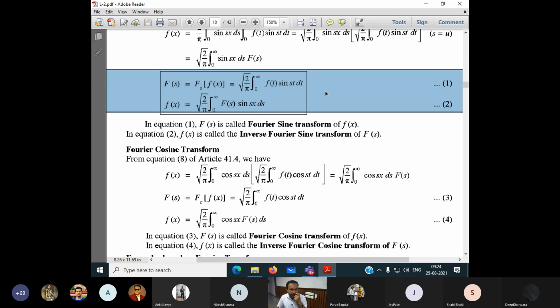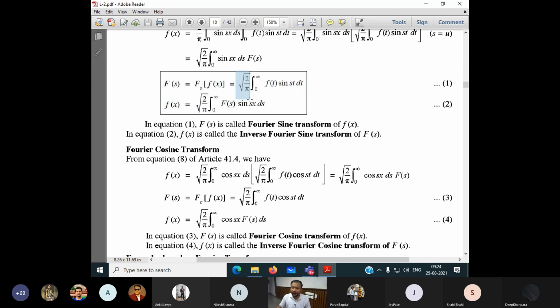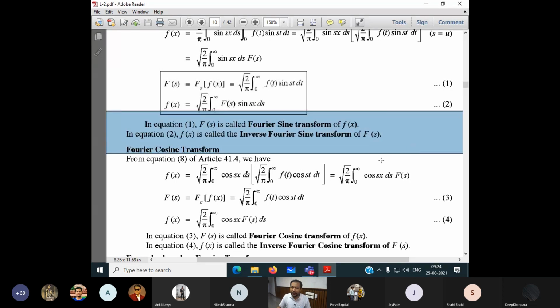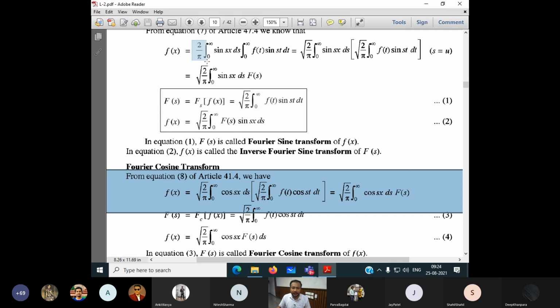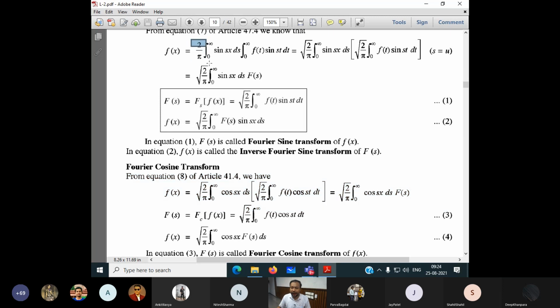Now, a number of books write it differently. Instead of square root of 2 by pi, they write only 2 by pi. Again, I'm talking about the symmetric form here, but those books didn't mention that whatever methods we adopt here, we are trying to adopt in symmetric cases. Some books mention only 2 by pi.